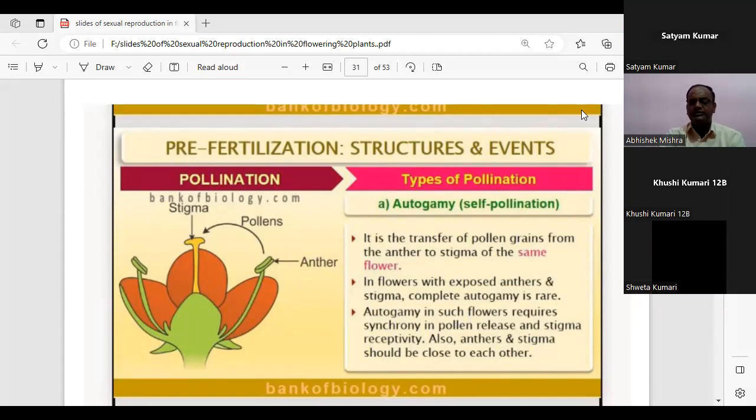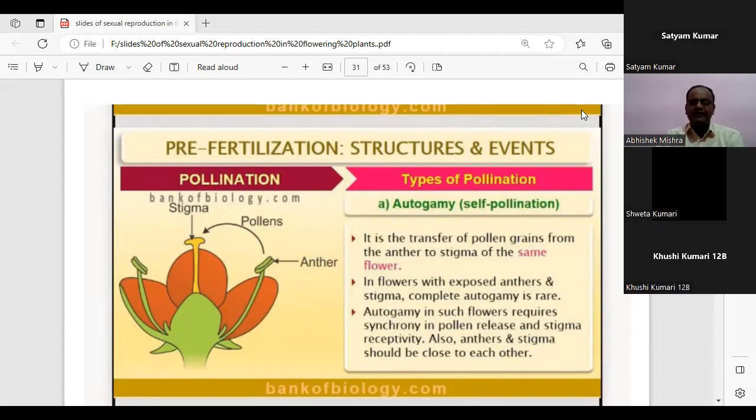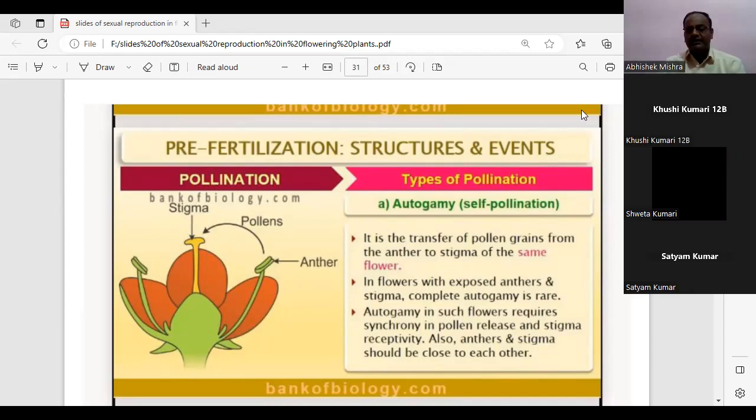Okay, Satyam, if the flowers are exposed, then what can be the problem? Yes, Satyam, you can unmute yourself. Sir, there is a chance of cross-pollination, and the flower may take pollen from another flower instead of its own flower. Very good. The chances of cross-pollination increase while the chances of self-pollination decrease to a great extent. So if the anther and the stigma are exposed, then complete autogamy is a problem because the chances of cross-pollination increase.